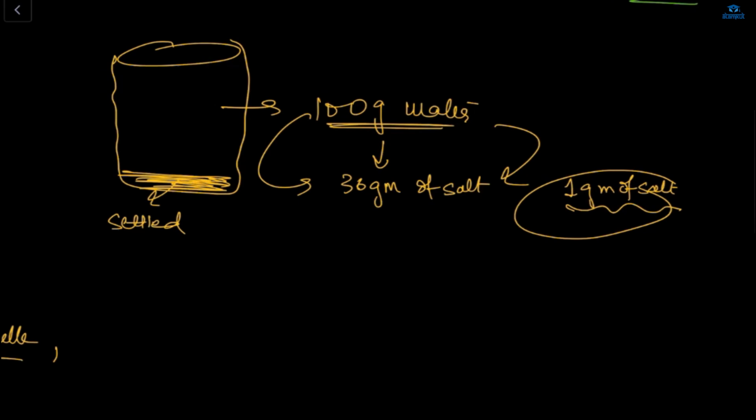So what I'm trying to say here is this will become a saturated solution. And what is a saturated solution? Saturated solutions are those solutions which will not accept 1 gram or 0.5 gram of salt or anything in the solution.